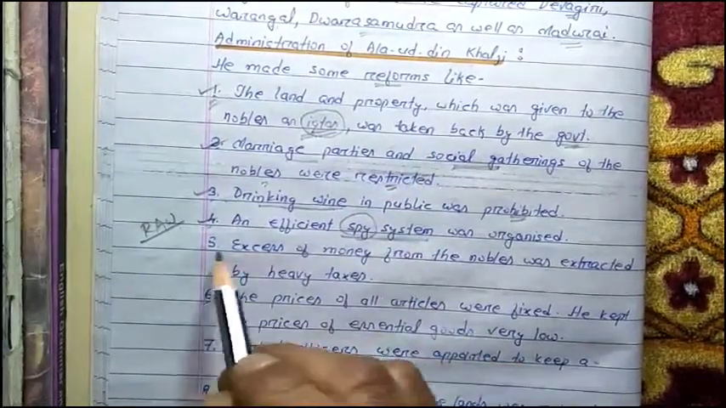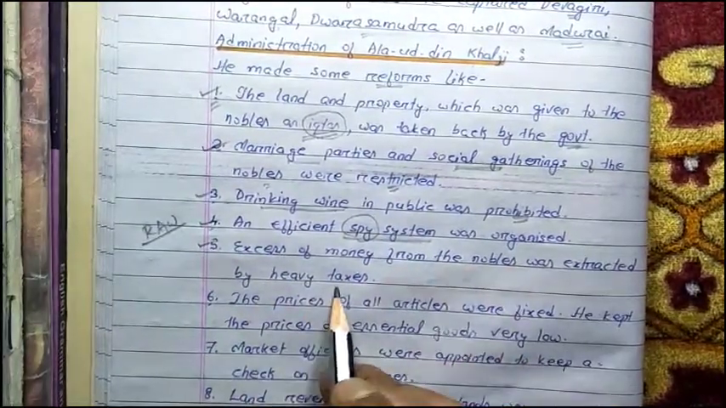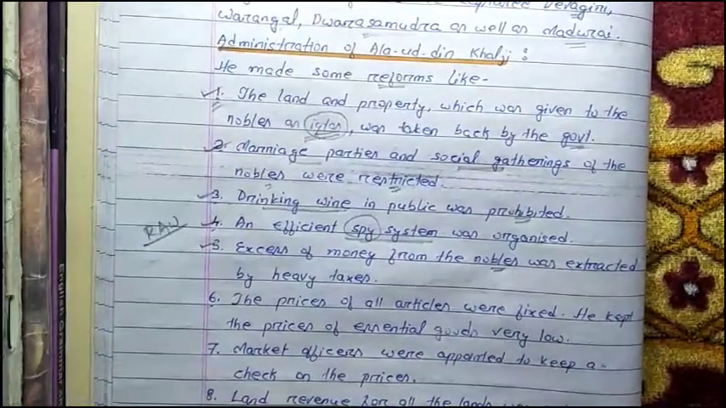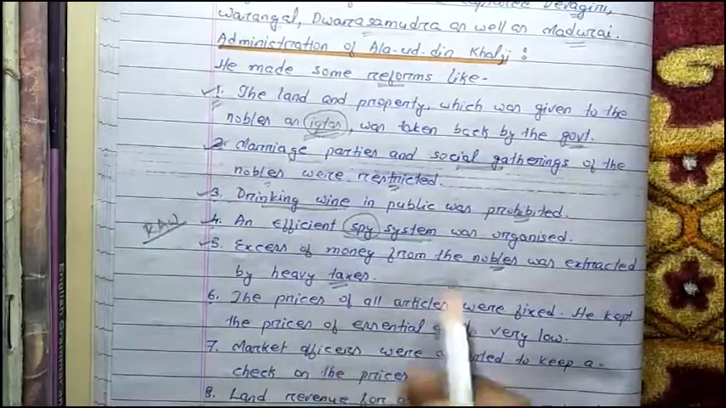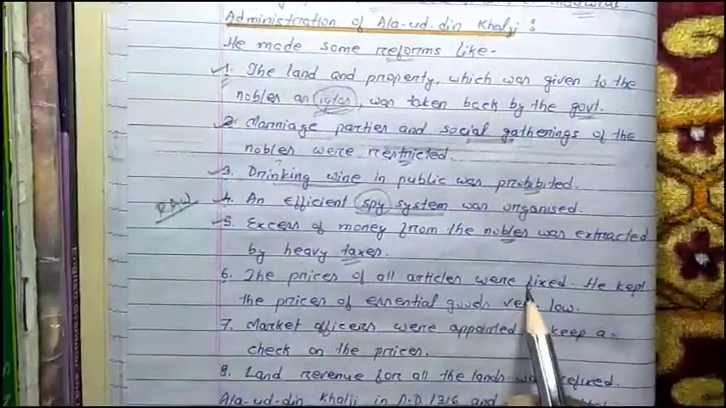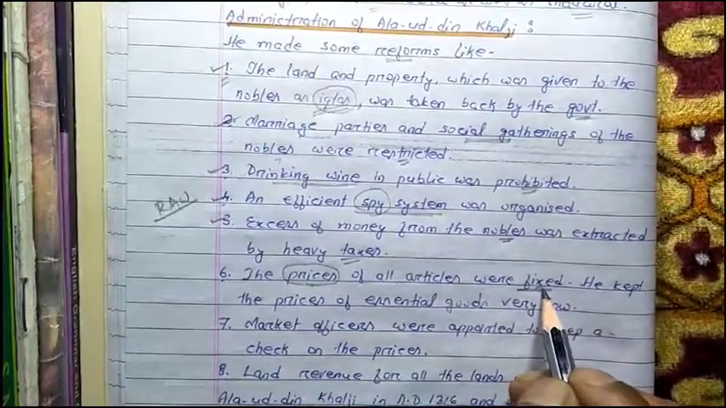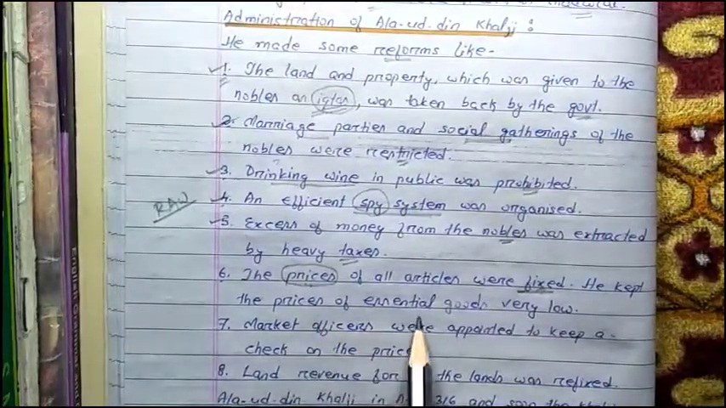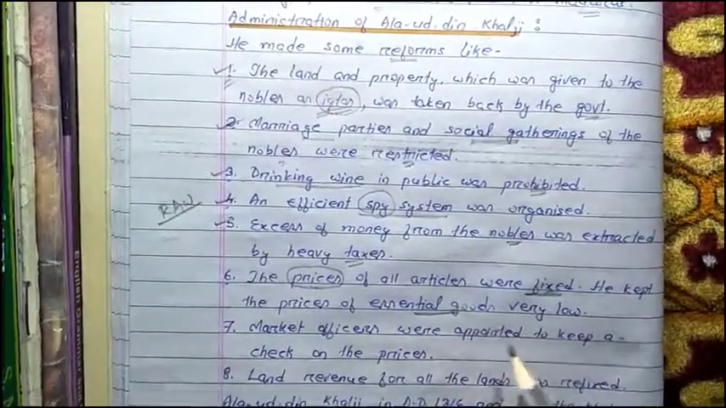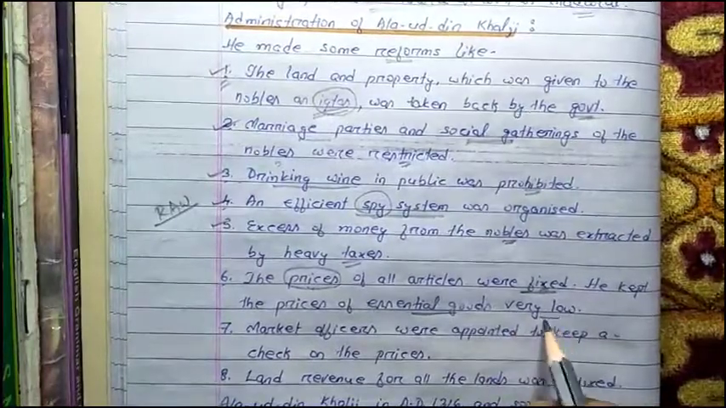Then comes the fifth: excess money from the nobles was extracted by heavy taxes. If any noble had extra money or extra property, heavy taxes were imposed on them, and that money was taken by the government. The prices of all articles were fixed. The price of different goods or commodities was fixed. However, he kept the prices of essential goods very low. Essential goods like food items and other things needed by all people for daily use had very low prices.